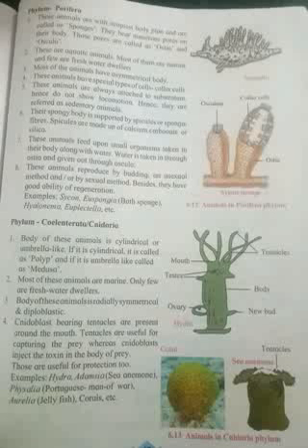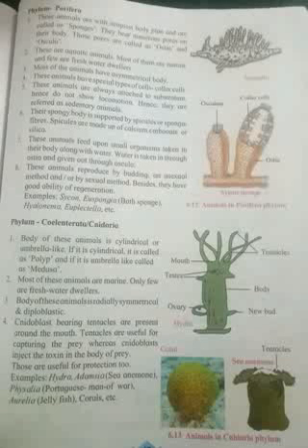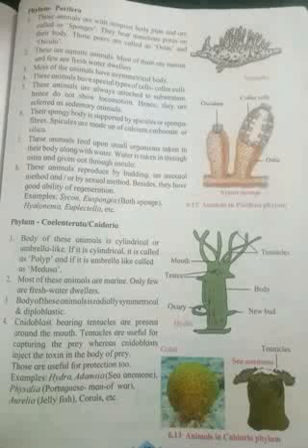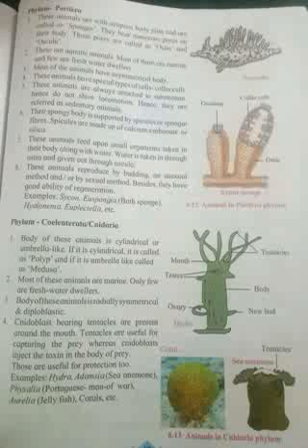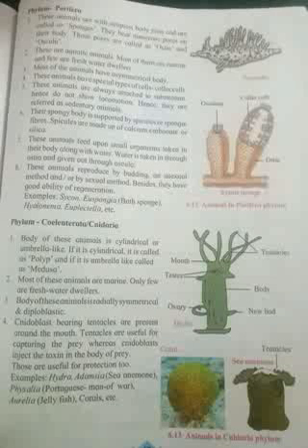These animals reproduce by budding and asexual method and by a sexual method. Sexual method means they have male and female. Besides, they have good ability of regeneration. Means if they are broken, that part regenerates.